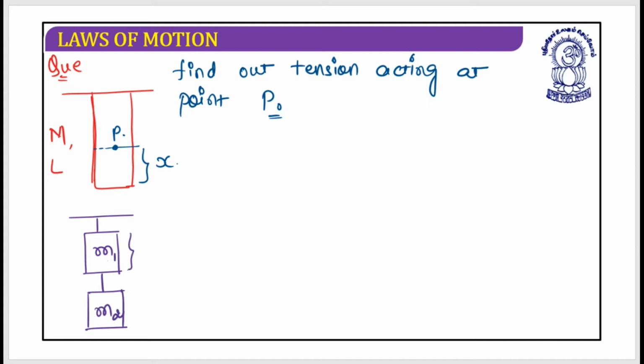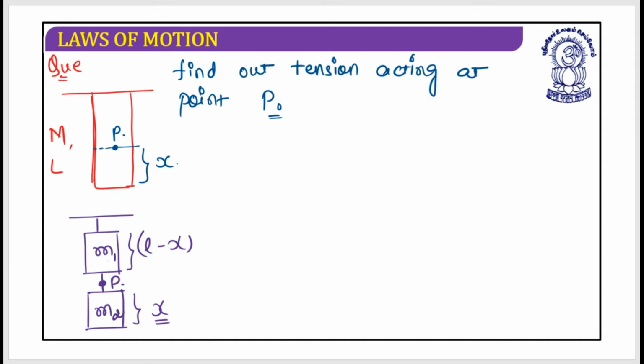This is the length l minus x, and this is the remaining block, x. This is my point P, and I require the tension at this point.